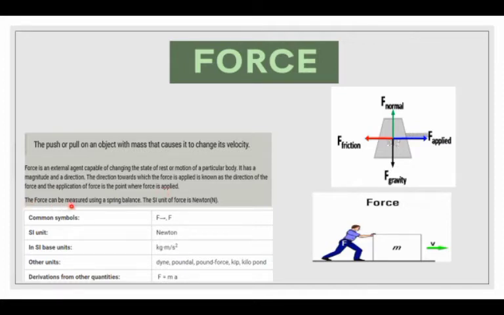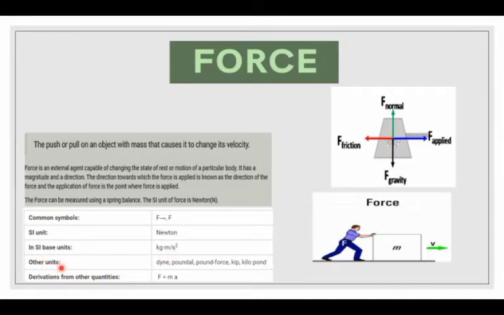The force can be measured using a spring balance, and the SI unit of force is Newton. The commonly used symbol for force is capital F. The base units involved in force are kilogram meter per second square.